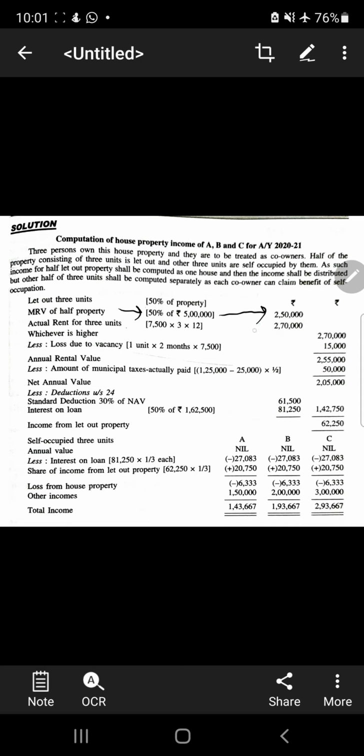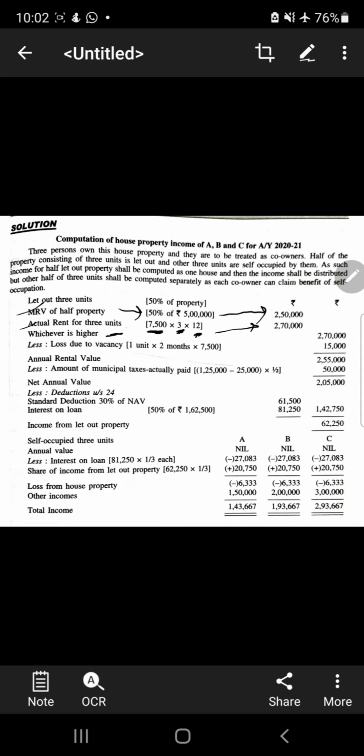So 5 lakh was the total value, so 50% will be 2,50,000. Then actual rent for 3 units. Rent was given 7,500, you can read the question, for three rented houses for a full year. One month's rent, but three houses are there, and for one full year, that's why this. So we got MRV and actual rent. Out of these two we have to take the higher.